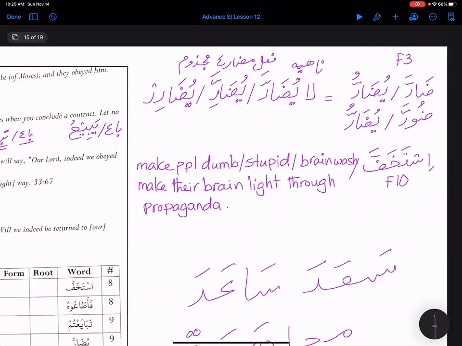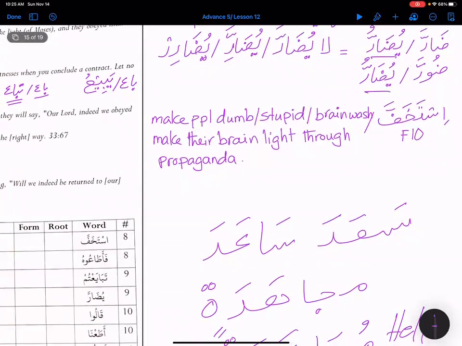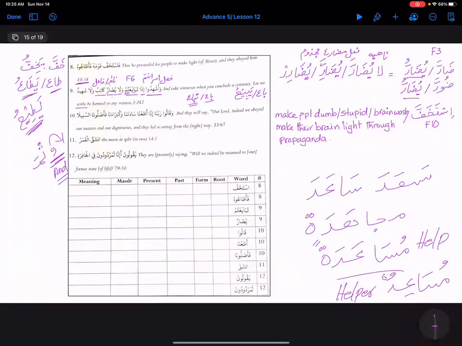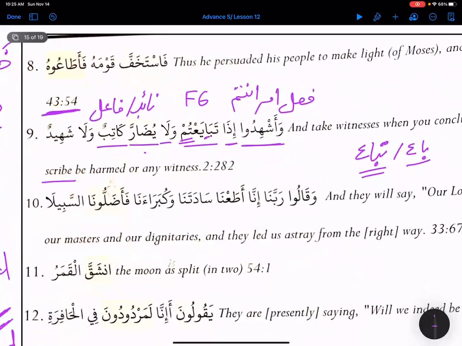But what you guys are noticing is that they are the same. Yudaru and yudaru are the same, right? So active and passive forms are the same, and this is the beauty of the ayah, the beauty of the usage of the word Allah subhanahu wa ta'ala has used over here, because he is killing two birds with one stone, right?